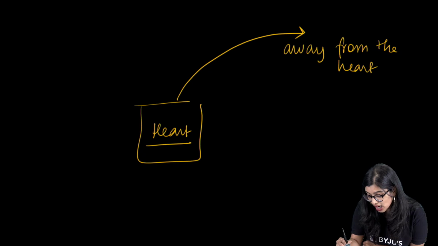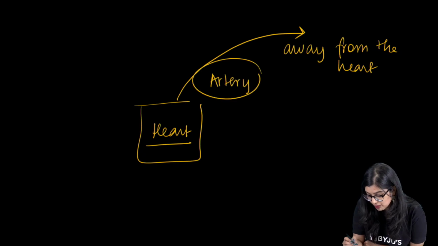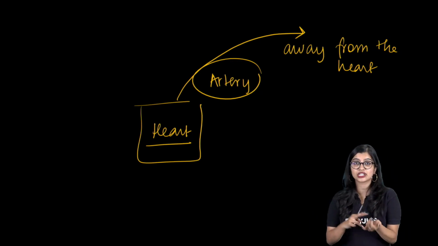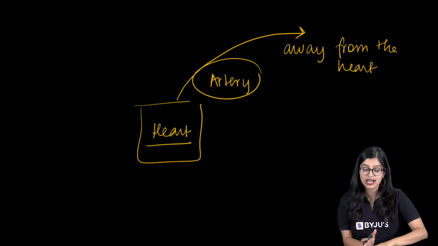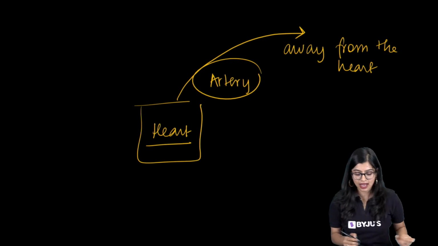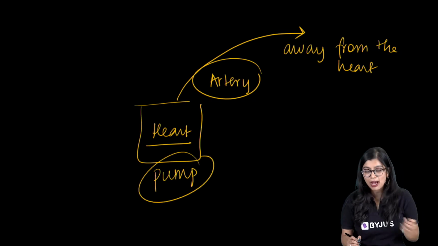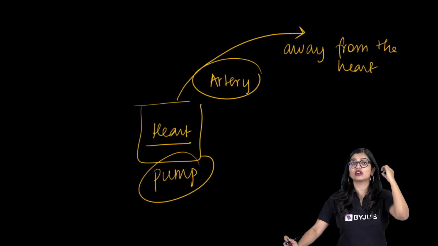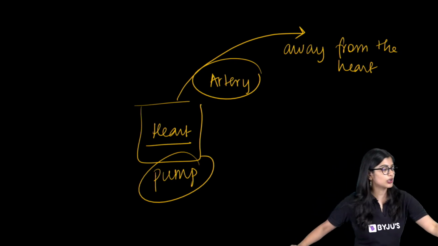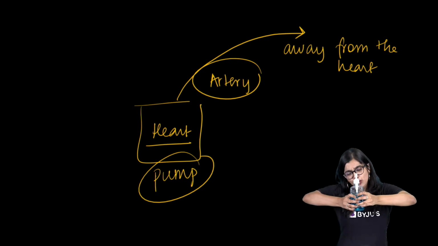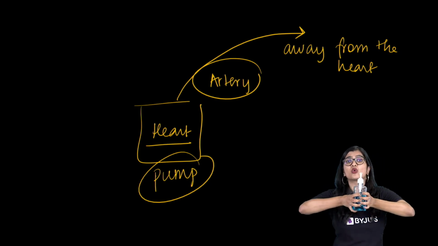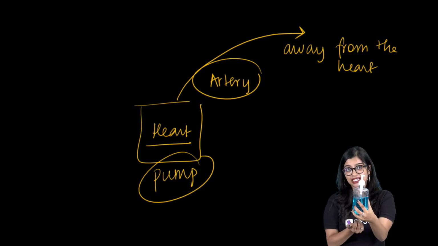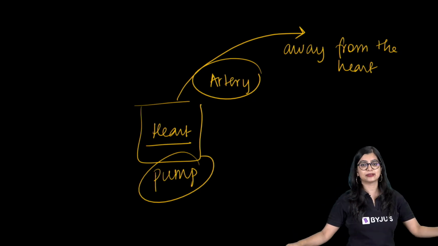I always define an artery as a vessel that transports blood away from the heart. Arteries do not have any valves because they are going from the heart, and the heart being a pump will pump the blood at such high pressure. So there is no need for valves. It is able to go against gravity because of the pressure with which it's pushed, right? Now imagine if I have a sanitizer bottle and I put a lot of pressure on this and squeeze it, then you see that the liquid gets pumped. Due to the pressure I am applying, even though gravity is there, it will go against gravity. So it is as simple as that.